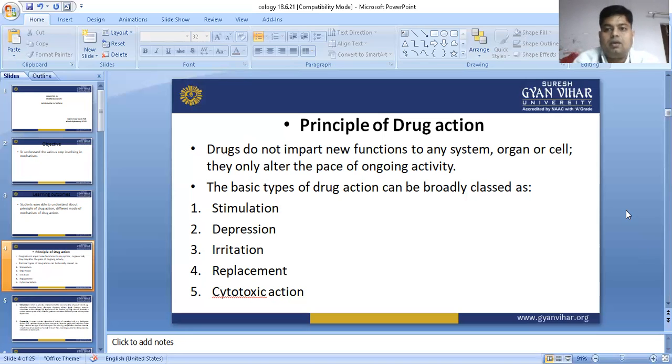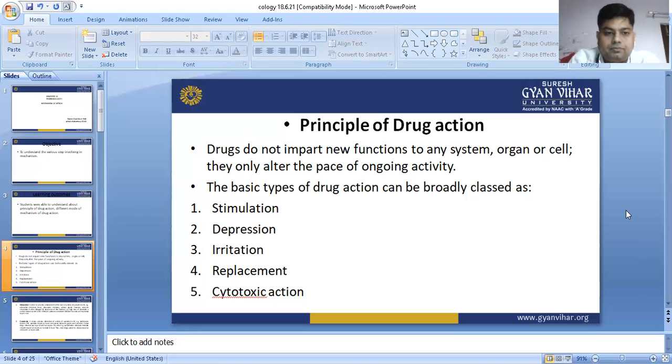It means that whenever a drug enters the body, it will alter the ongoing functions. It can inhibit, it can increase, or it can modify the proper function.